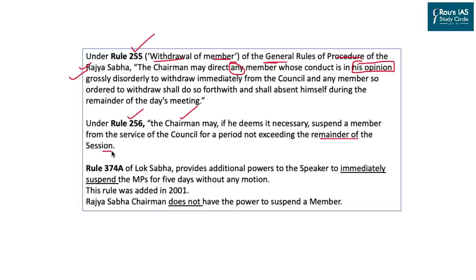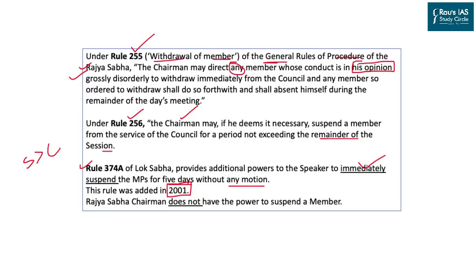On the other hand, if we talk about the Lok Sabha, Rule 374A of the General Rules of Procedure provides additional power to the Speaker, in which he can immediately suspend a member of parliament for 5 days without any motion. This rule was added in 2001, and because of this rule, the Speaker has more power than the chairman of Rajya Sabha.